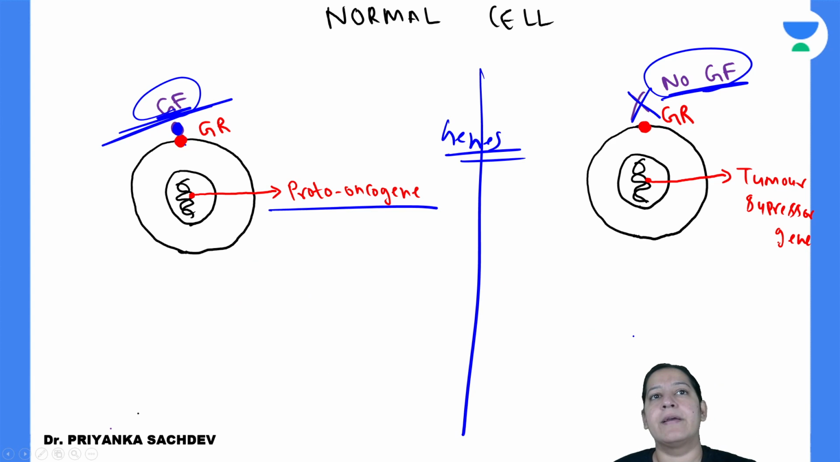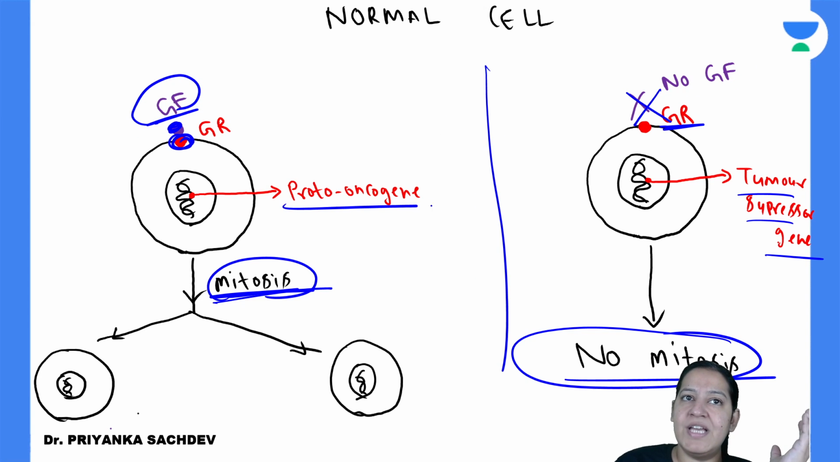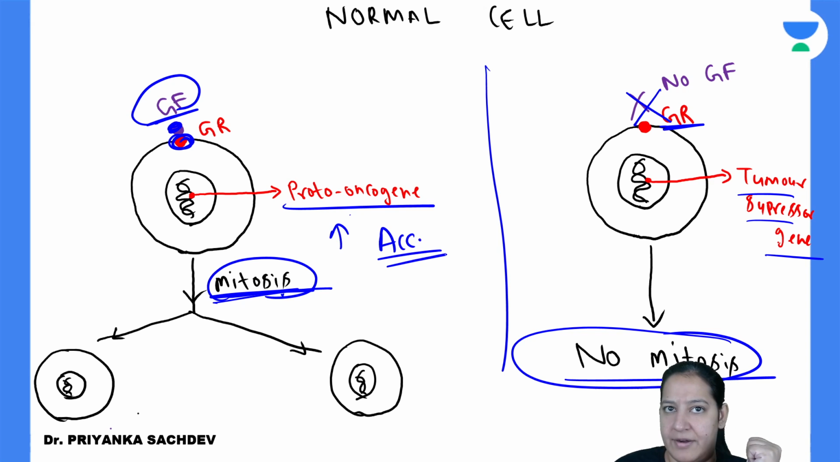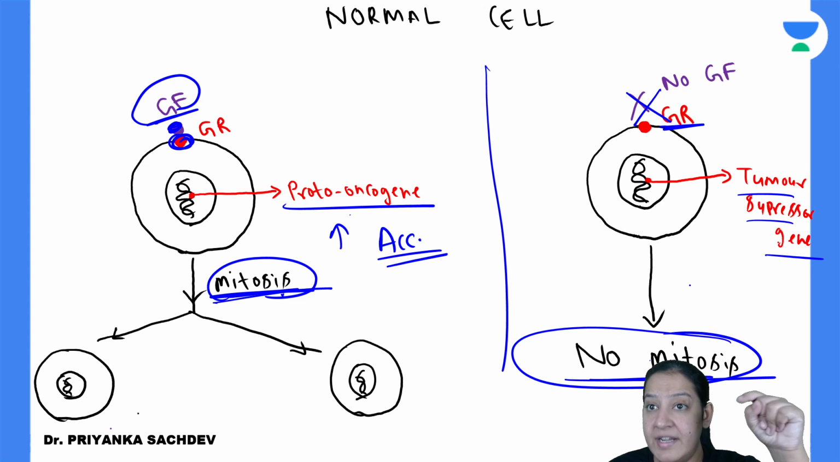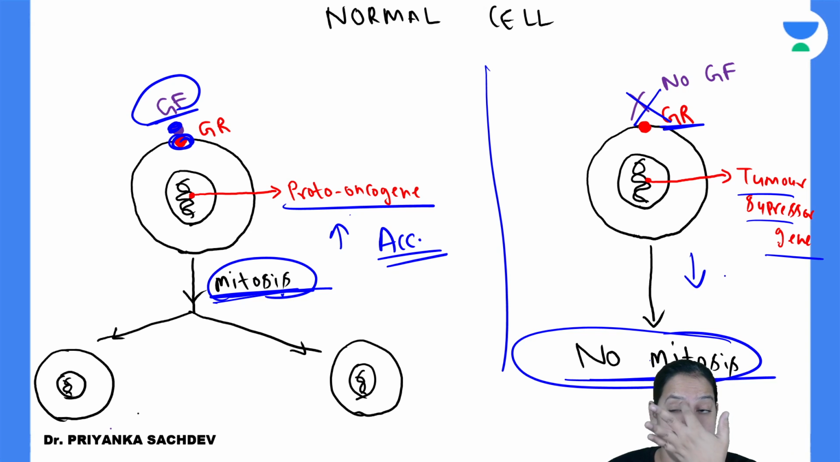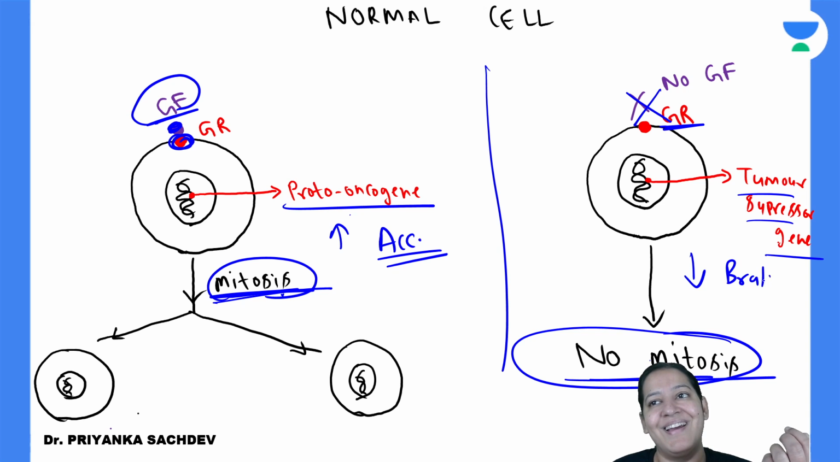So can I say proto-oncogenes are causing mitosis? They are increasing the speed of cell division. So they are like accelerators in a car, right? And tumor suppressor genes are inhibiting mitosis. They are decreasing the rate of cell division. So they are like brakes in the car.